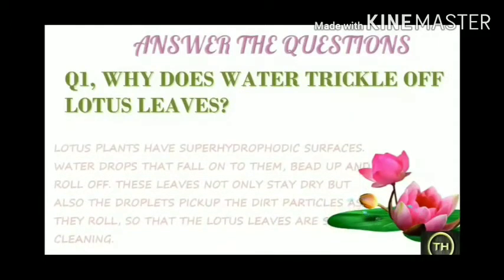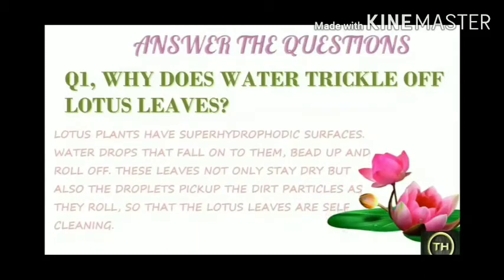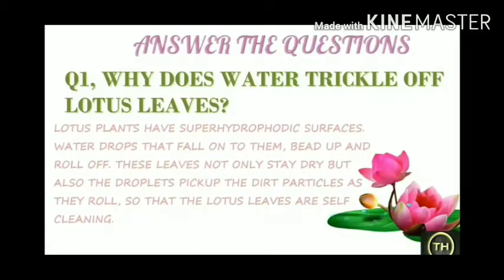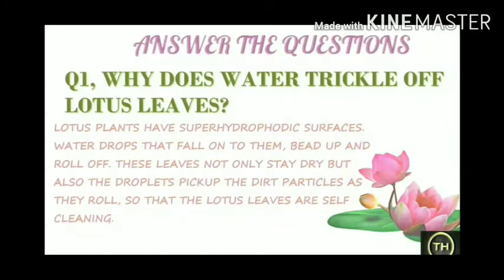Okay, listen. Lotus plants have a super hydrophobic surface. Water drops that fall onto them bead up and roll off. These leaves not only stay dry but also the droplets pick up the dirt particles as they roll, so the lotus leaves are self-cleaning. Because of the waxy layer, whatever droplets fall on the leaf fall down, and as they are falling down, they collect whatever dirt is there.